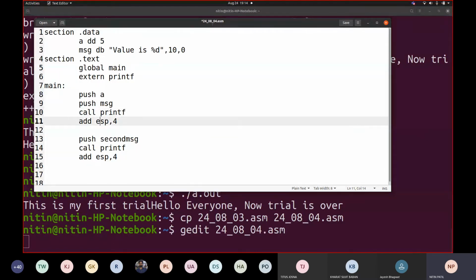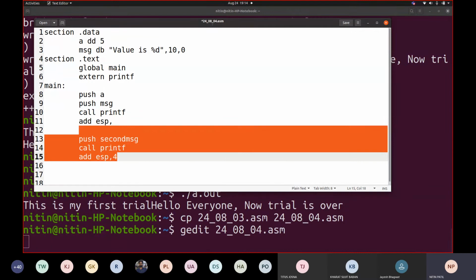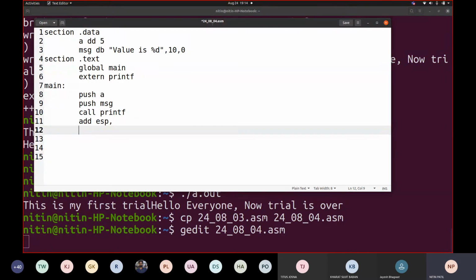How many pushes are there? 2. So how much value should we write here after add ESP? What should be the value? It should be 8. Why 8? Each push is considered as 4 bytes. How many values are pushed? 2. Correct. So how do you write the printf function? Why did we write push A and push msg later?